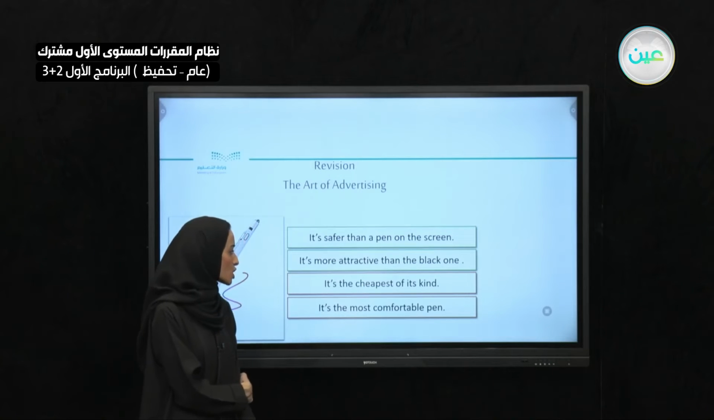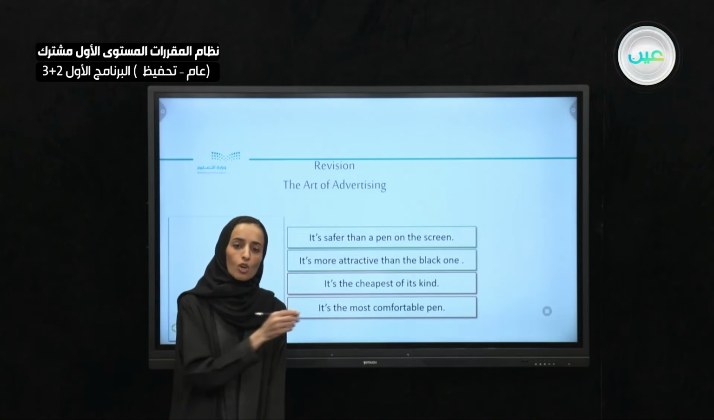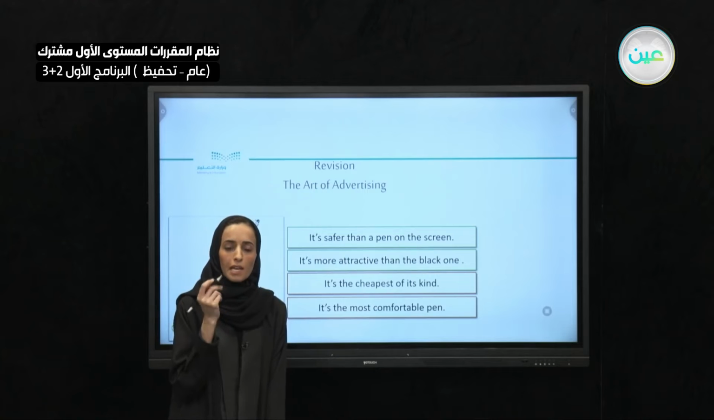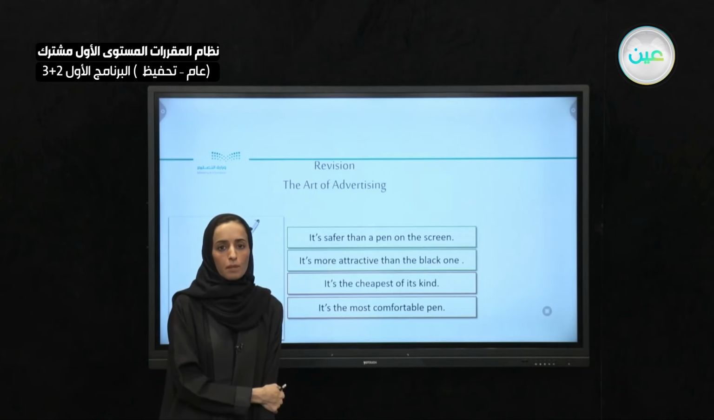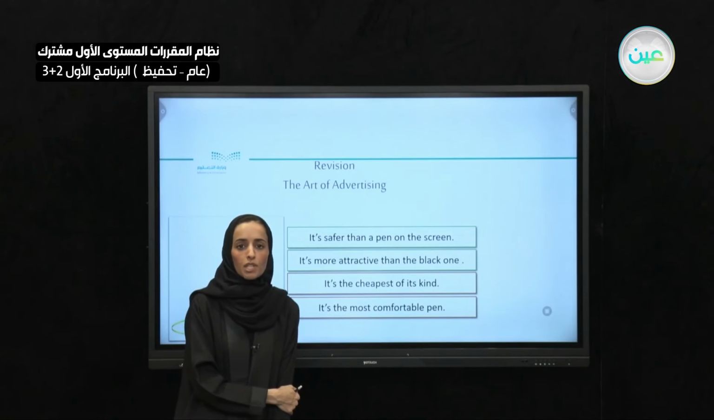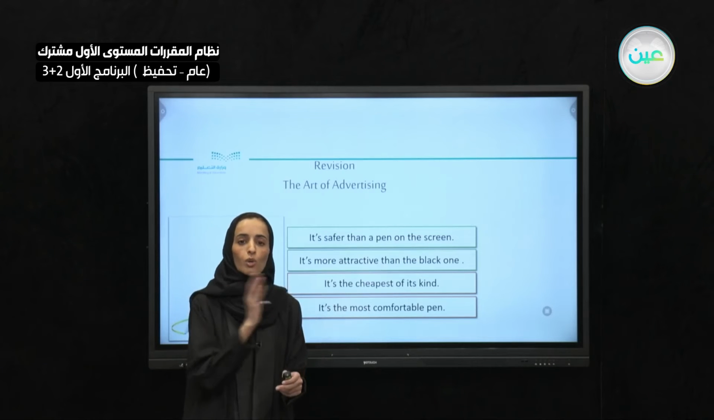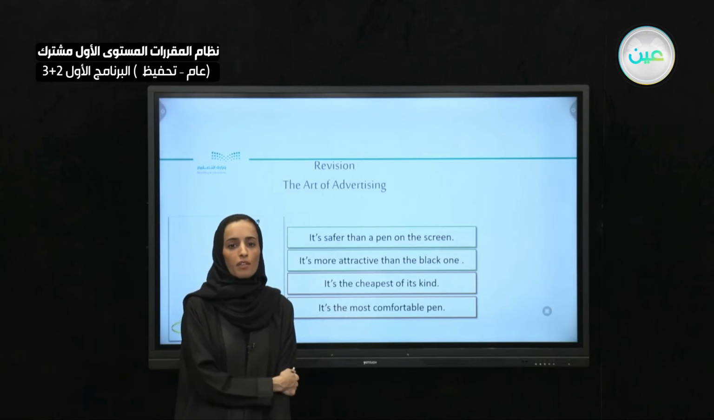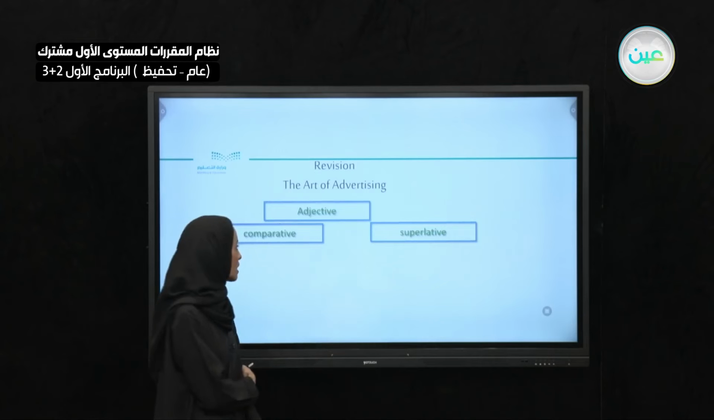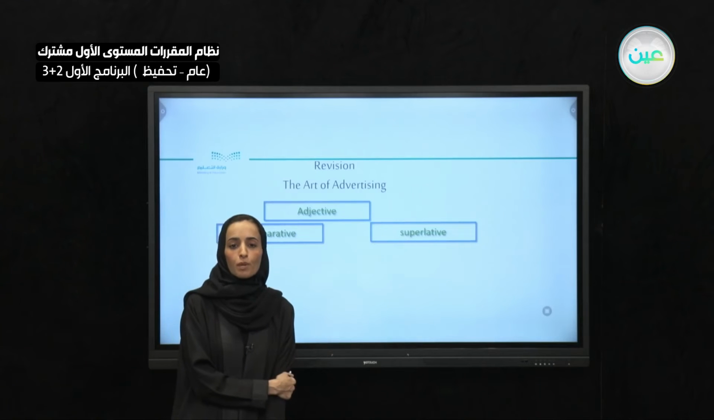It is the most comfortable pen. I tried all of them and I found it light and very comfortable. Now what did I do in here? I compared the pen with all the others, or with the black one, or any other pen. So here I'm using the comparative and the superlative.